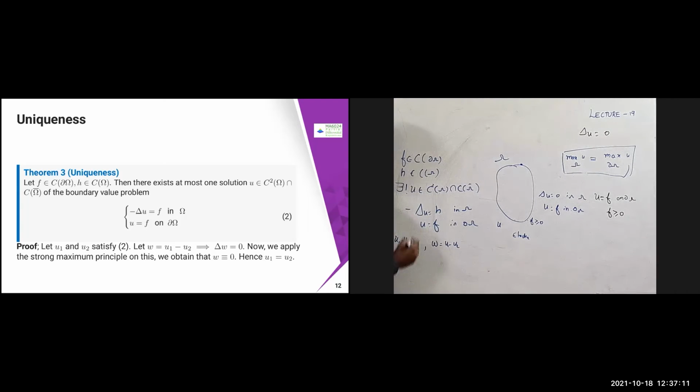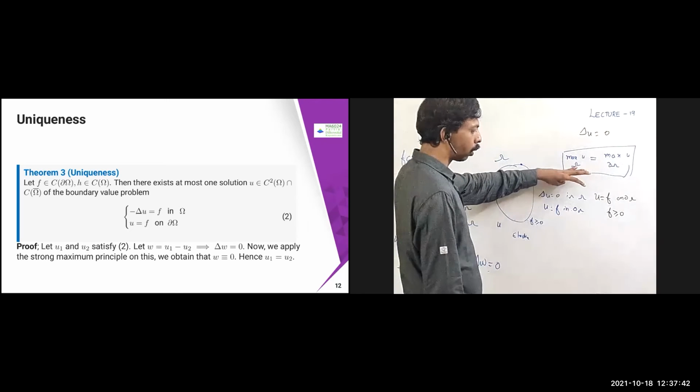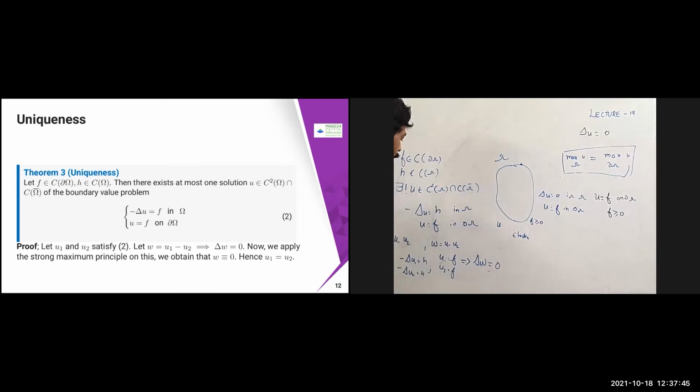So u1 satisfies this one. Therefore, I have minus del u1 equal to h. And u2 also satisfies it, therefore minus del u2 equal to h. Apart from that, I have u1 equal to f on dou omega, and u2 equal to f on dou omega. Now del u1 and del u2 equal h. Therefore, this implies minus del w equals del u1 minus del u2, so h is going to cancel. You are going to get 0 here. Therefore, you can use the strong maximum principle, from which you can obtain that, since u1 is equal to f and u2 is equal to f, w is also going to be 0 on the boundary of the domain.